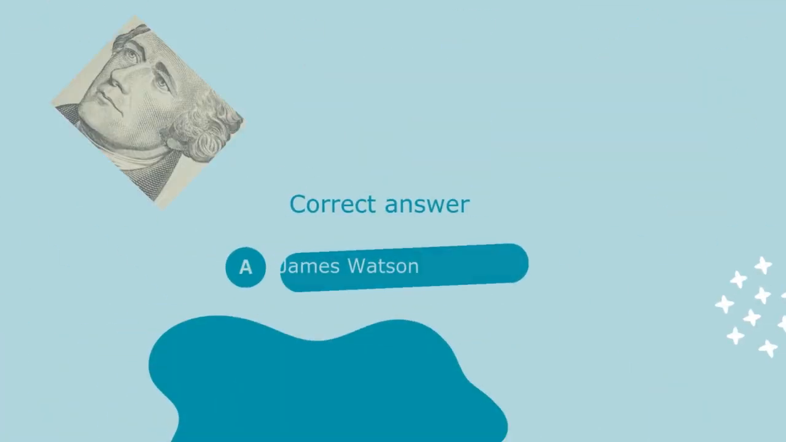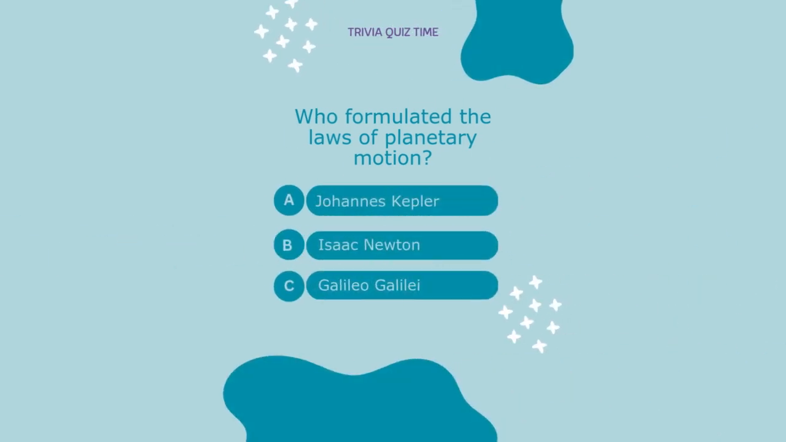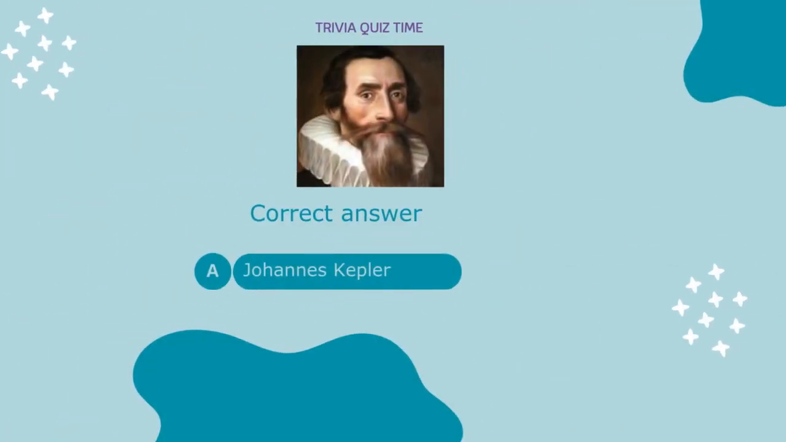James Watson. Who formulated the laws of planetary motion? A. Johannes Kepler. B. Isaac Newton. C. Galileo Galilei. Correct answer: A.